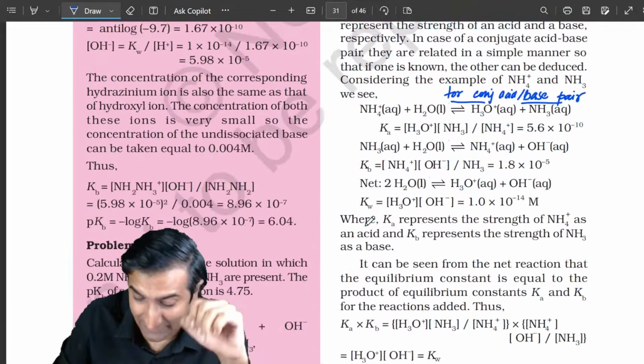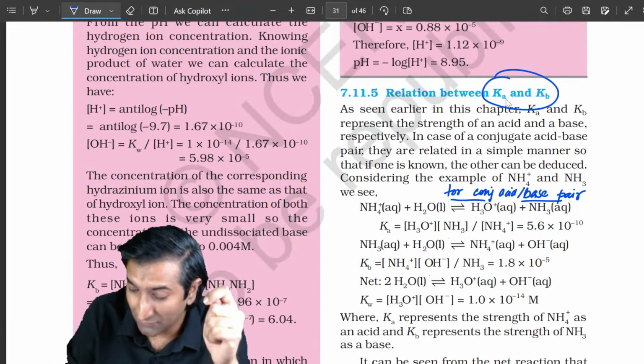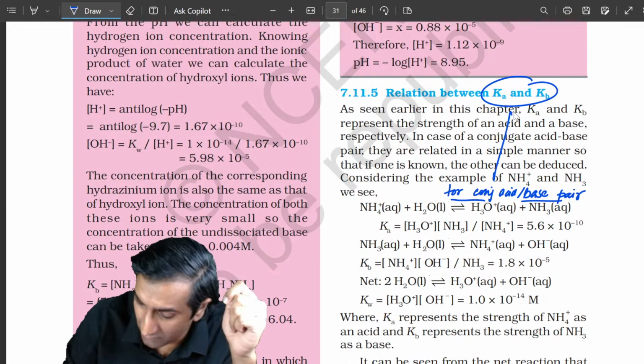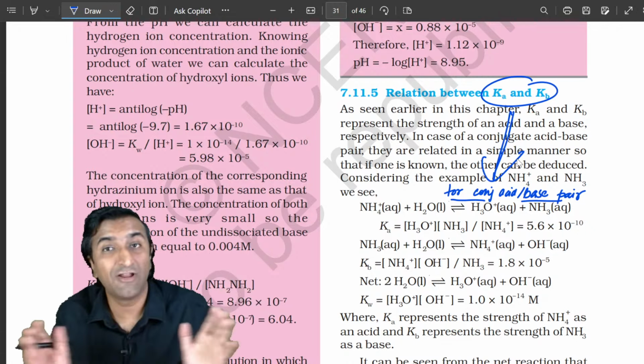The next idea that I feel is stupidly important is the relationship between Ka and Kb, but only for conjugate acid-base pairs. What do I mean by conjugate acid-base pairs? They differ by H plus.